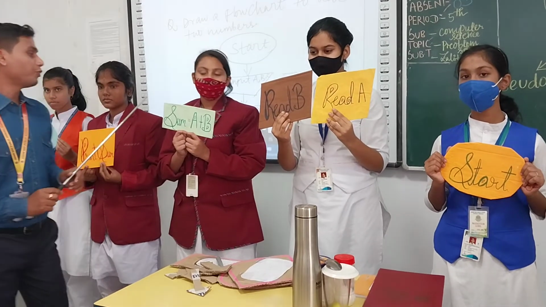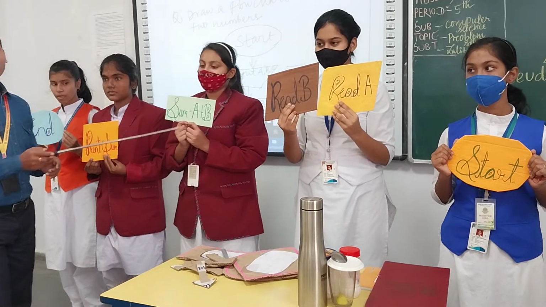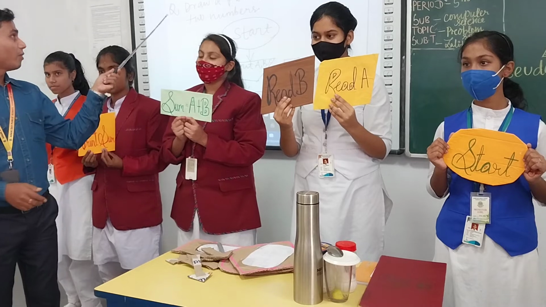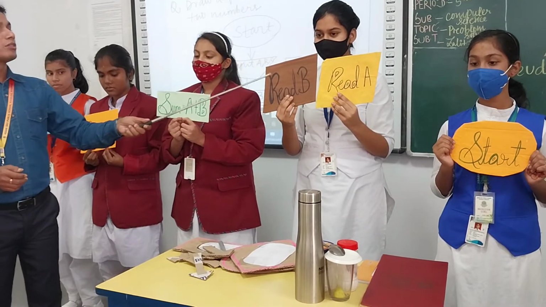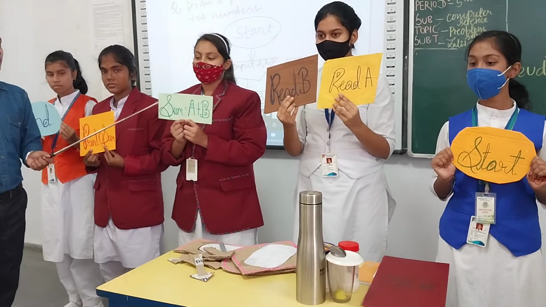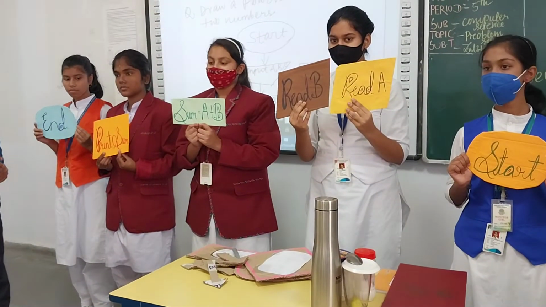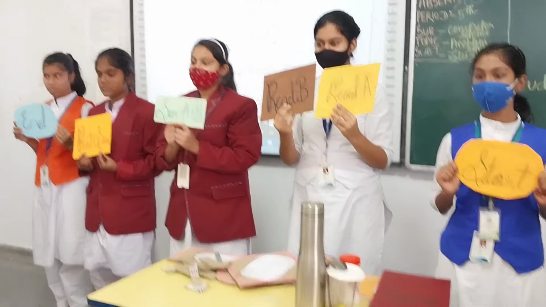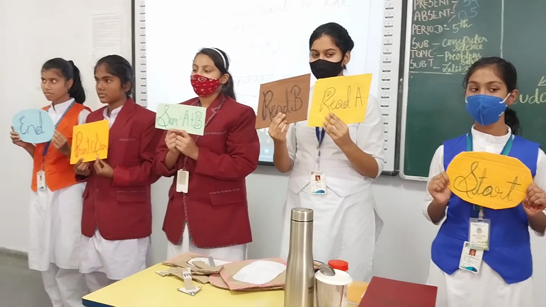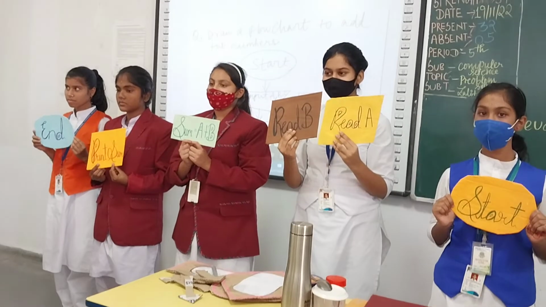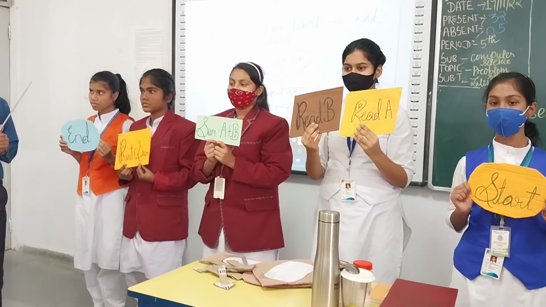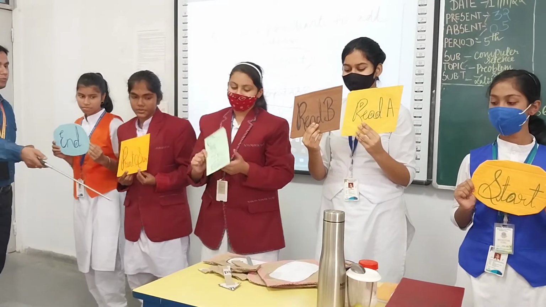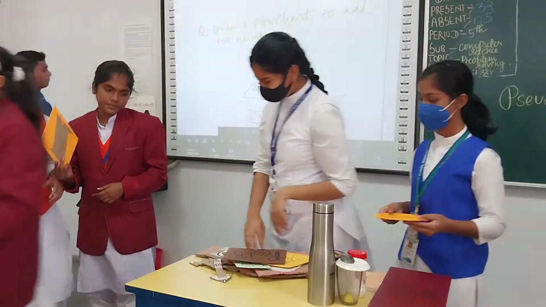Read A and read B. Then as our program is to add two numbers, we have to find out the sum. So after taking the input, what have we done? Sum equals A plus B. Then what have we done? Print sum. Then we have to stop the flowchart. Okay, clear? So these are the steps we have to follow. Clear? Keep here and go to this.